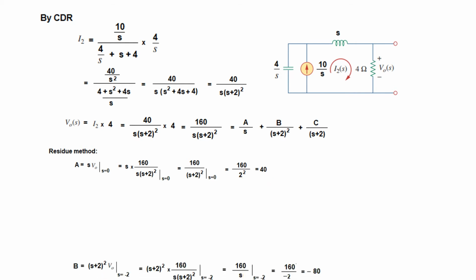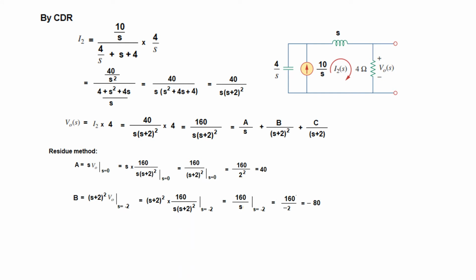Now same technique for B. Now the denominator is (S plus 2) square, so (S plus 2) square multiplied by V0, simplifying we get this, and the limit in this case is S plus 2 equal to 0, that means S is equal to minus 2. So we put this limit, and the final value of B is minus 80.